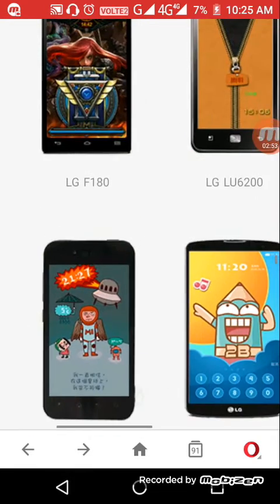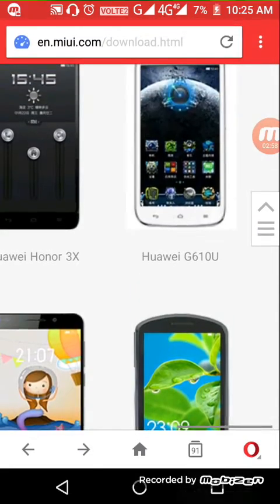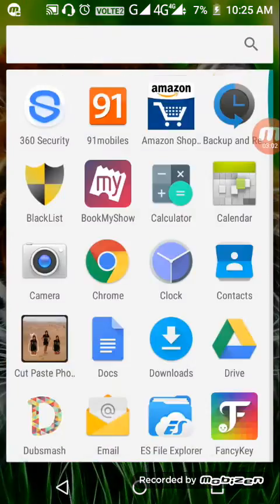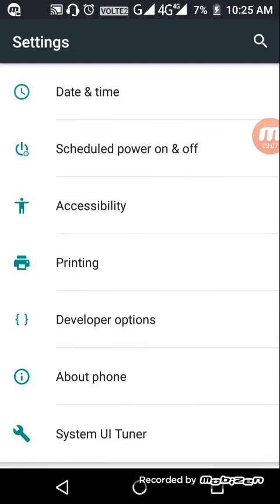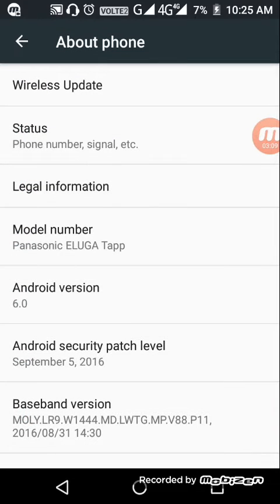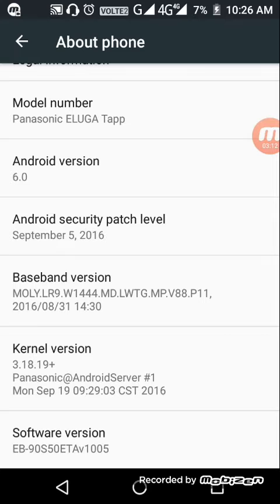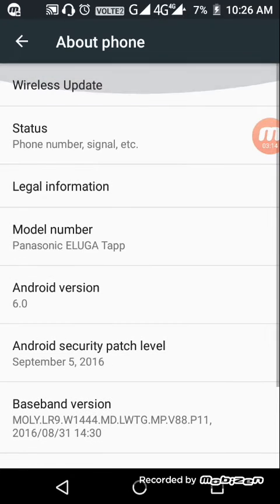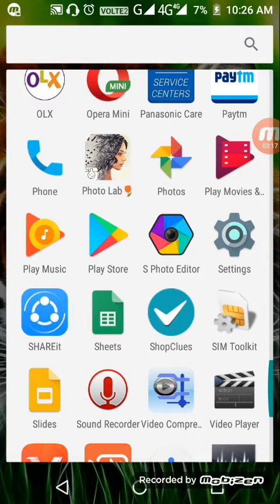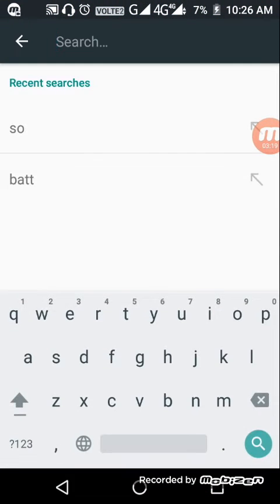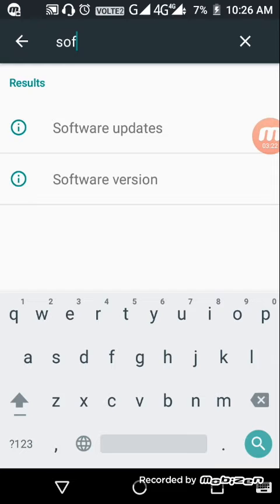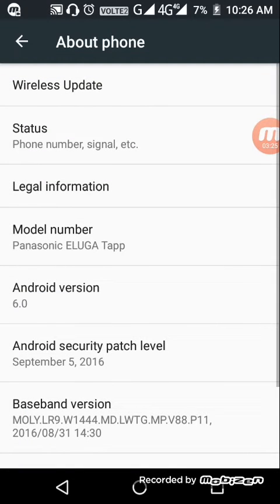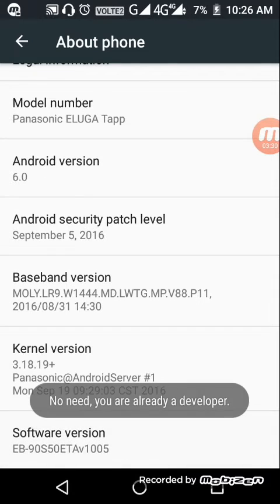It is a zip file around 800 MB or 1 GB. After downloading it, you can install it through your settings. Your device should be rooted. Go to About phone, Software version. Or you could use the search button. Here, Software updates, Software version.